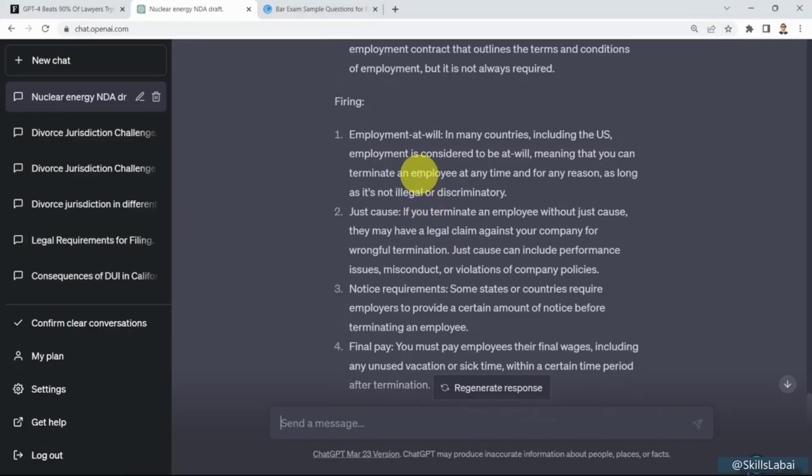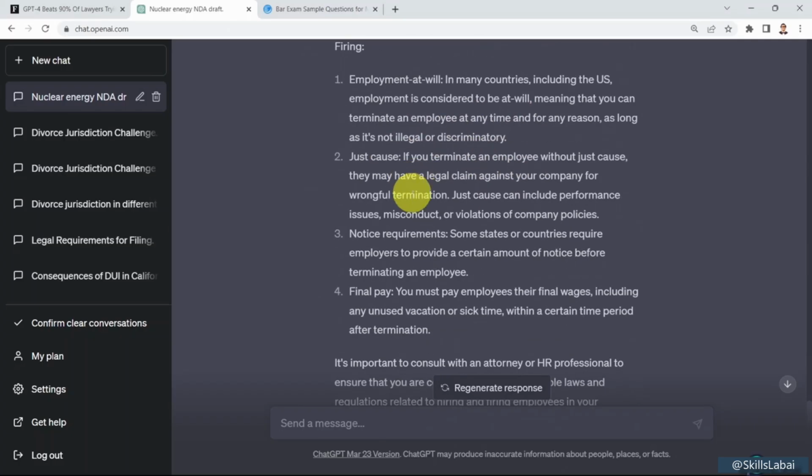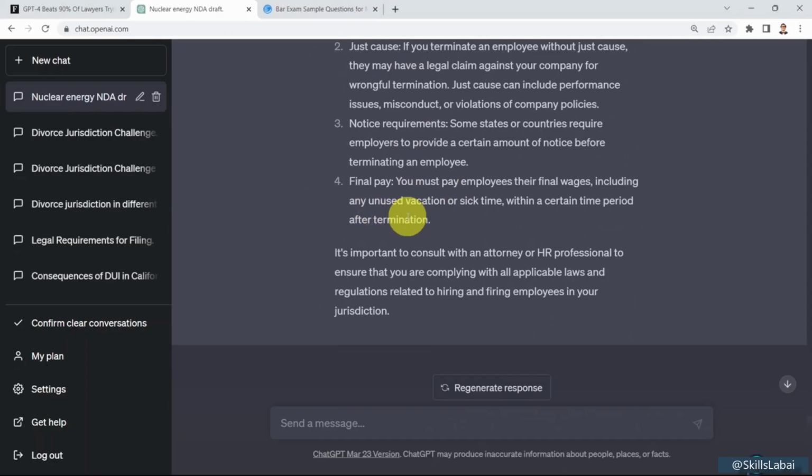It can also tell you instructions or requirements for firings. It can tell you about employment at will. So in many locations, in, let's say, the US, it's considered to be at-will employment. And then just cause, notice requirements, and final pay.